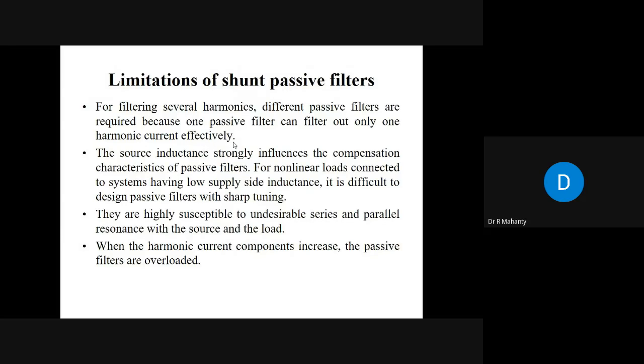It is very easy to design a shunt passive filter. You require only an inductor and a capacitor, and you have to tune at a certain frequency, and then you have to see what is the quality factor of that filter, because if the quality factor is very, very low, you will get a flat type of resonance curve. Okay, and if your quality factor has substantial value, say Q is 20 or 25 or more, you will get a sharp tuning, and if you get a sharp tuning, the effectiveness of the shunt passive filter will be more. Otherwise, the design of shunt passive filter is very simple. You require an inductor and a capacitor, and it has to be tuned at a particular frequency.